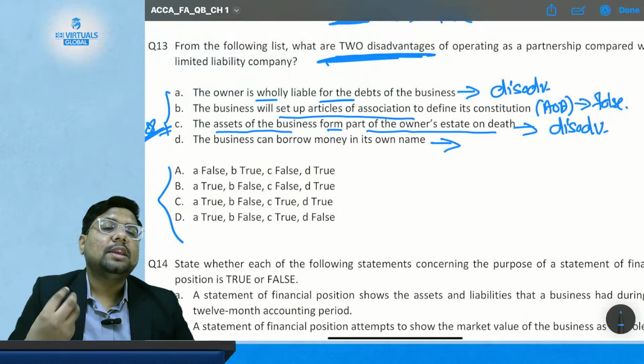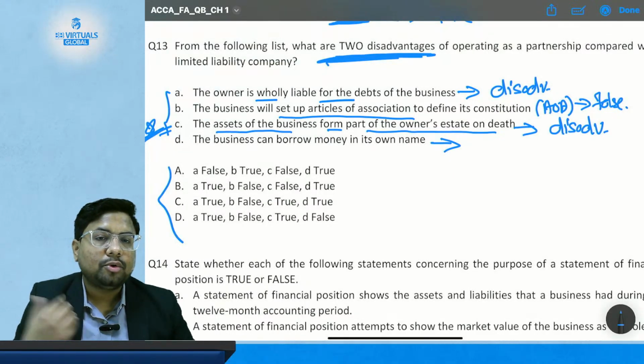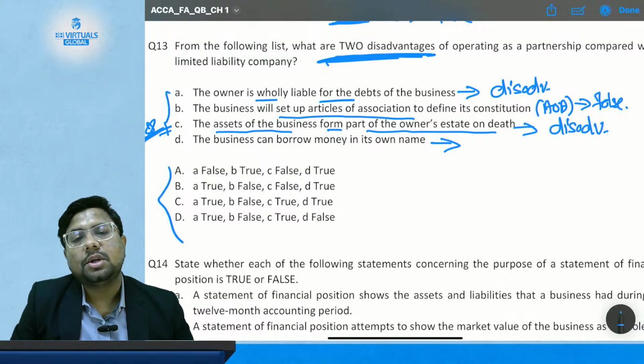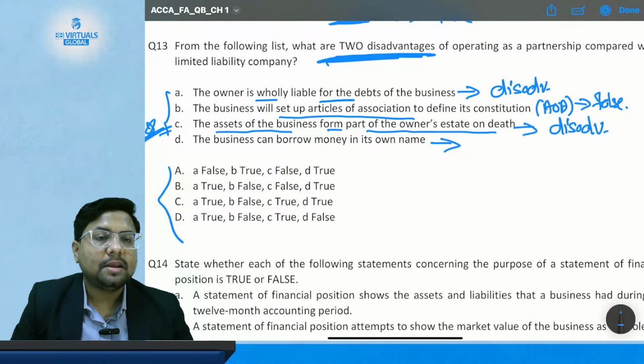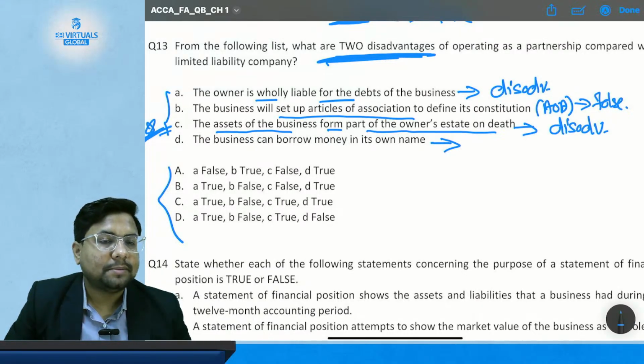Even though that loan is in the name of the firm, who is ultimately going to repay it? Who is ultimately going to suffer that liability? Me and my partner, because we are exposed to unlimited liability for the debts and obligations of the firm.